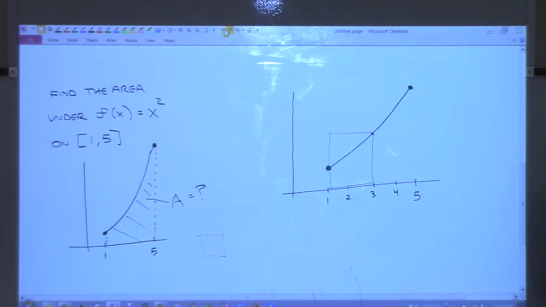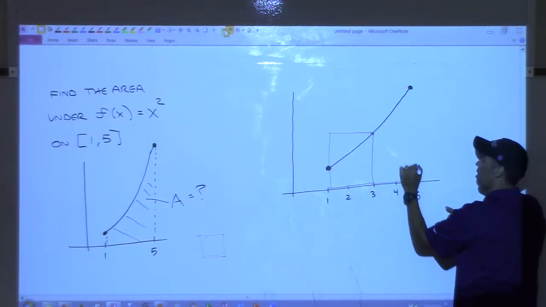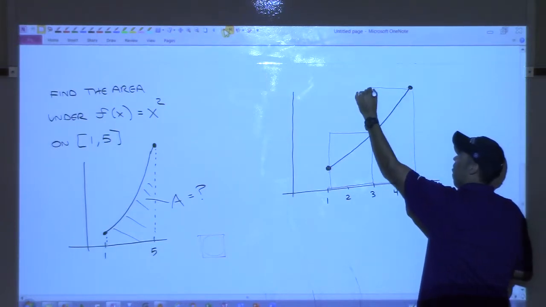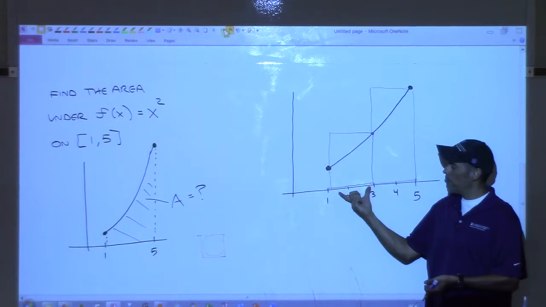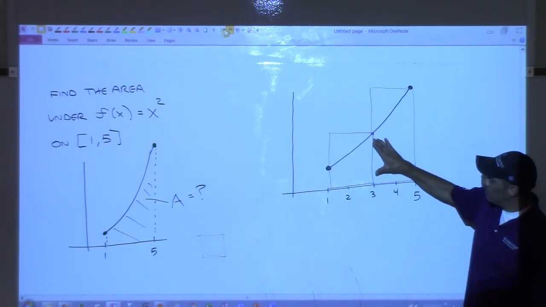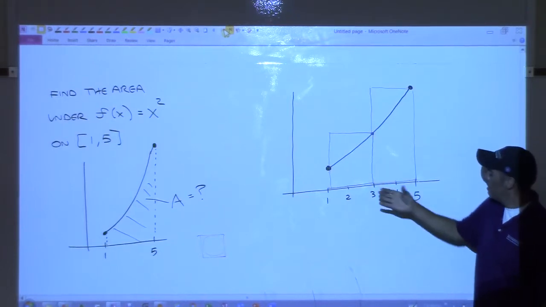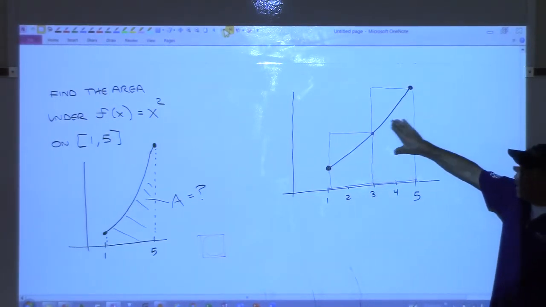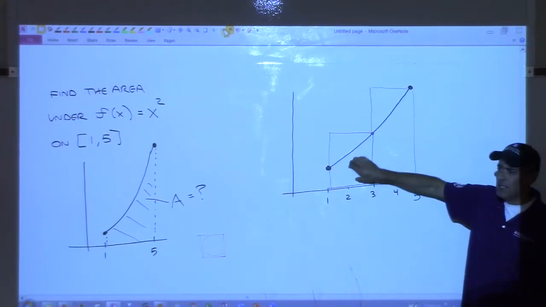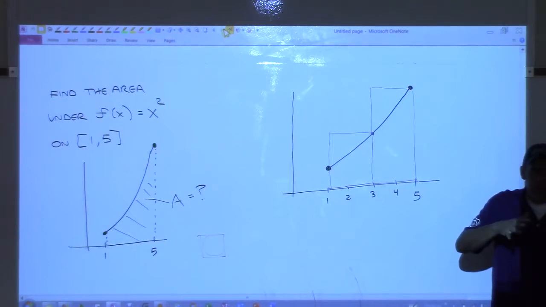I still have a lot of error there. But I could do another rectangle that goes here, goes up, and goes over, across, and down. So basically this rectangle would be how wide? 2. How tall? 9. And so the area of that would be 18. Then this would be 2 wide, and how tall? 25. So the area of that would be 50. 50 and 18 would be 68, right? That would be not good, but it would be better than the first way, right?